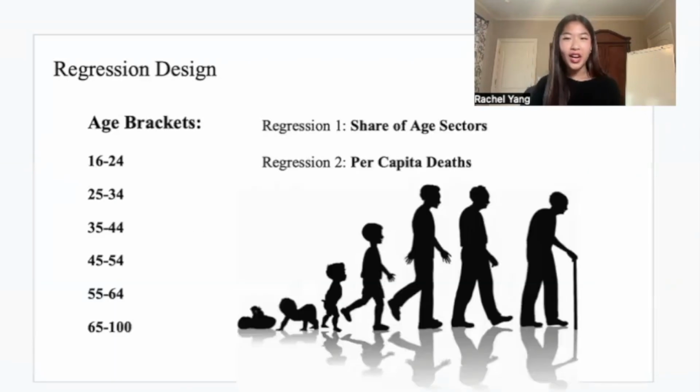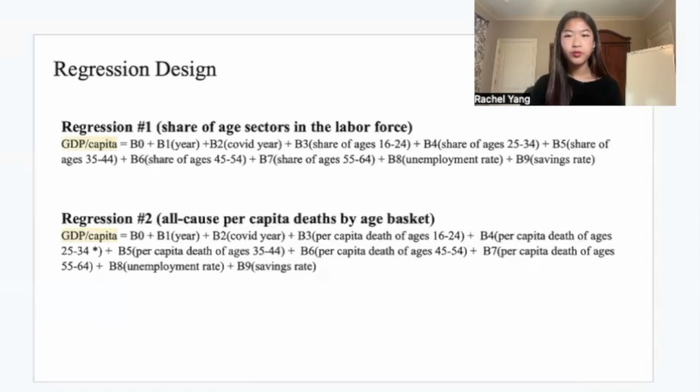Like I mentioned earlier, I have designed two linear regression models as a part of my research in order to build upon existing knowledge on how the percent share and per capita deaths of different age sectors contribute to the health of the economy. First, I determined the different age brackets that would be a part of my regression. Since I am specifically focusing on people's economic output, I started with age 16, the average legal working age, and went up by increments of roughly 10 years from there. In doing so, I created the six age baskets as listed to the left of the screen.